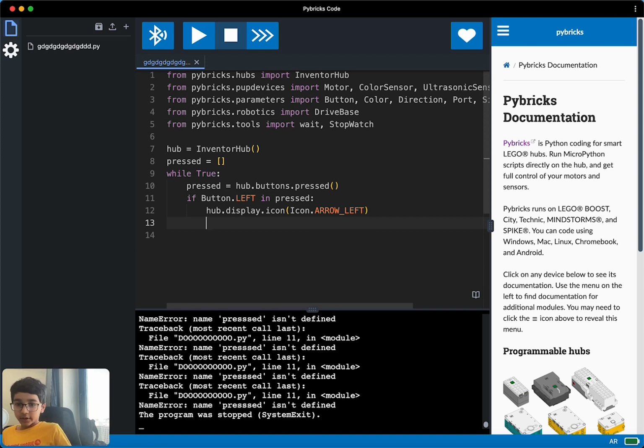And on line number 13, we've got to do the same thing we did for the left, except we have to do it for the right.